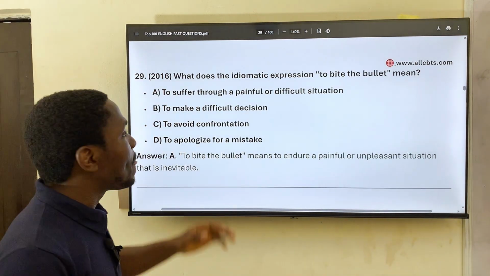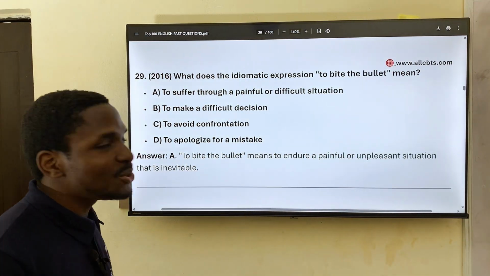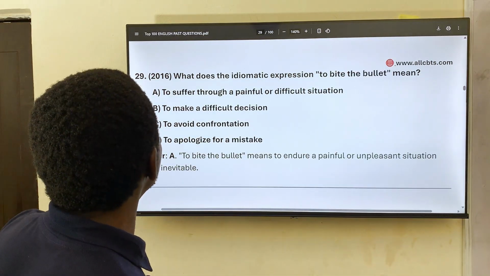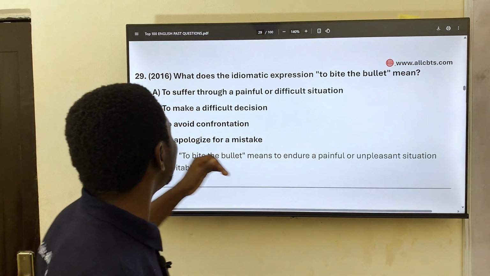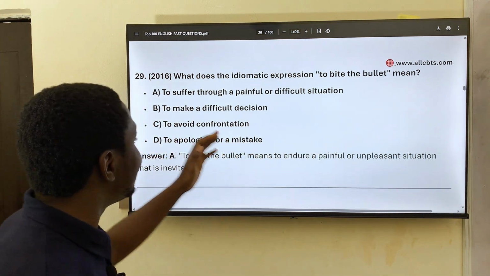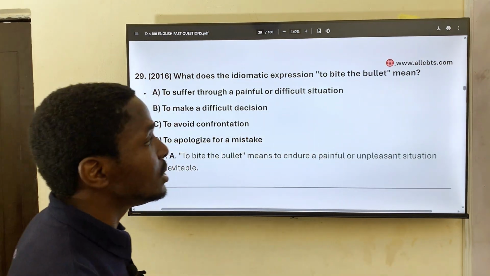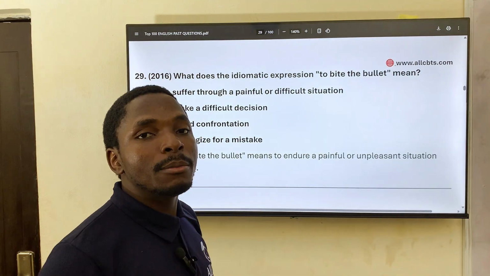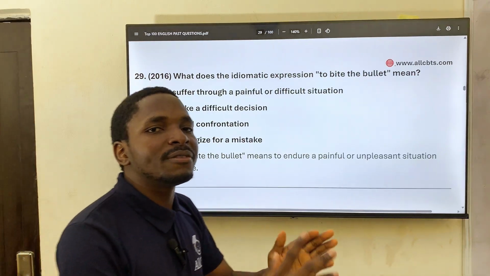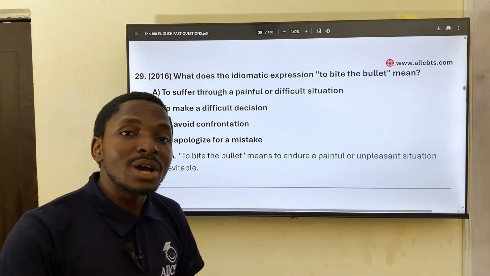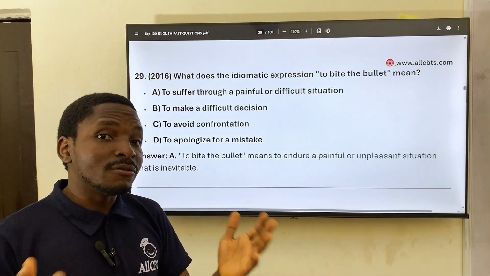From 2016. What does the idiomatic expression "to bite the bullet" mean? All right, so we are in idiomatic expressions now. It means to suffer through a painful or difficult situation, to avoid confrontation, or to apologize for a mistake. Let me give you an illustration of what "to bite the bullet" means. Let's say, for example, a person has an injury on the leg and goes to a pharmacy or chemist, and they are to administer antiseptic or methylated spirit on the wound. What do they often do?